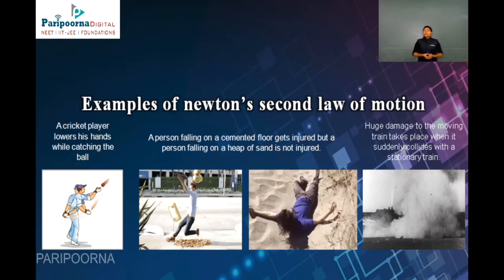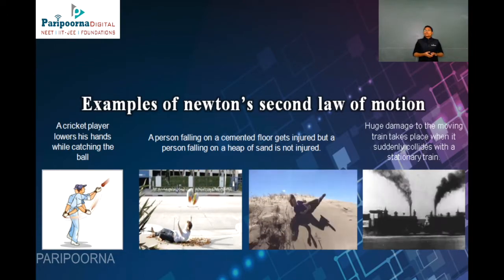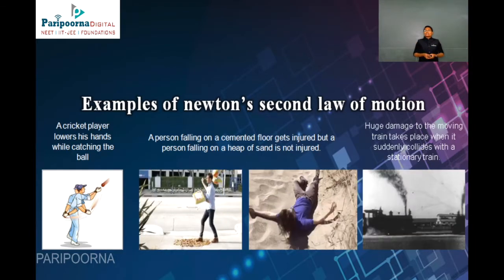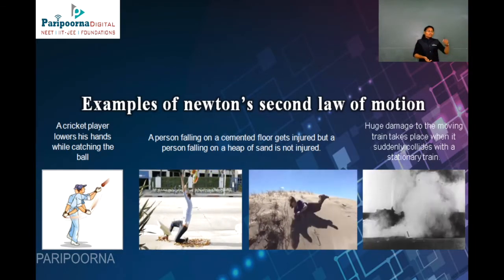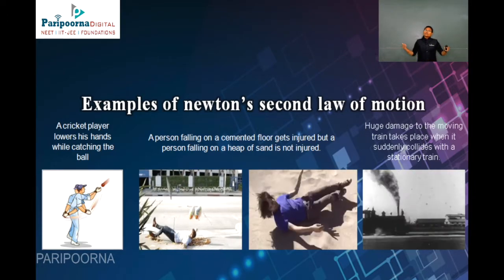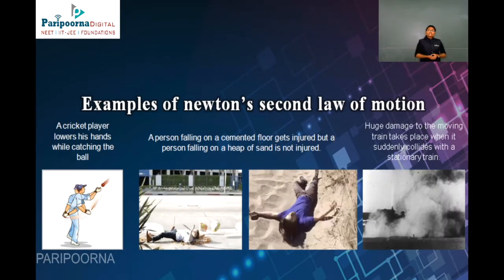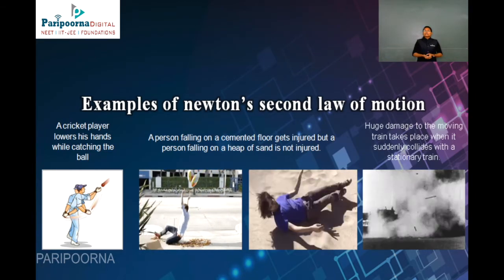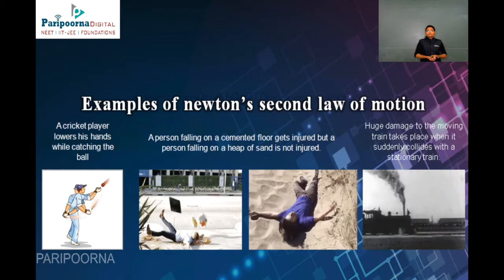Likewise, another example is that huge damage to a moving train takes place when it suddenly collides with a stationary train. So if a train is at rest and a moving train comes and hits the stationary train, it will cause vast damage. So these are the examples of Newton's second law of motion.